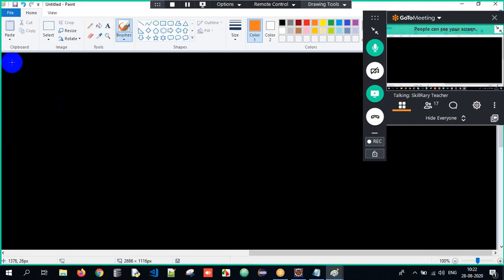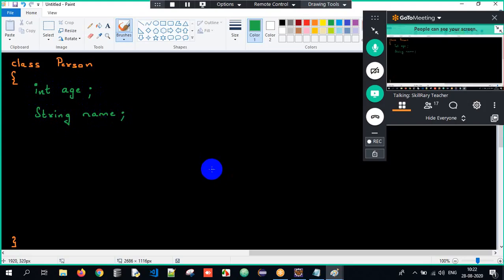Now here I will have a class, and the class name I will write as Person. Open curly braces and close curly braces. Now each and every person will have two properties: int age and string name. So the Person class has two properties, age and name.